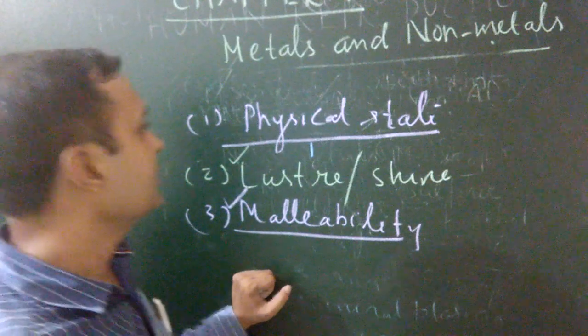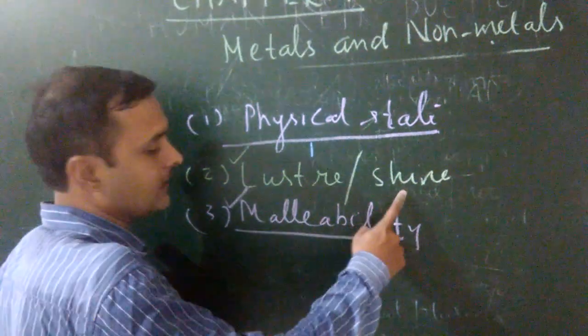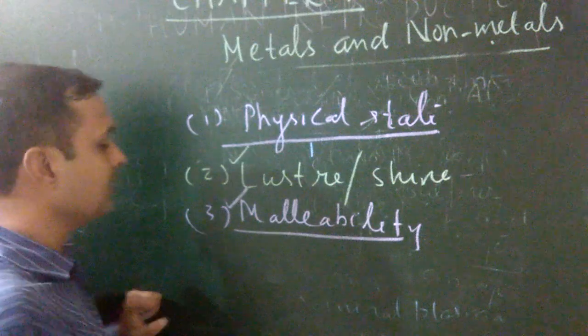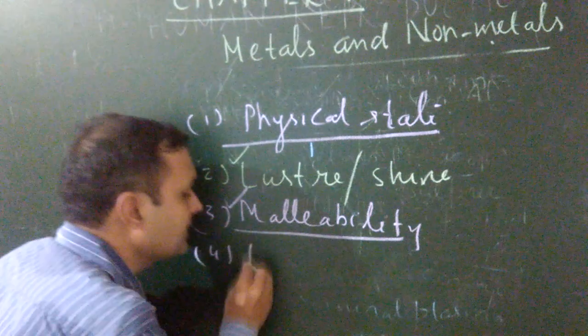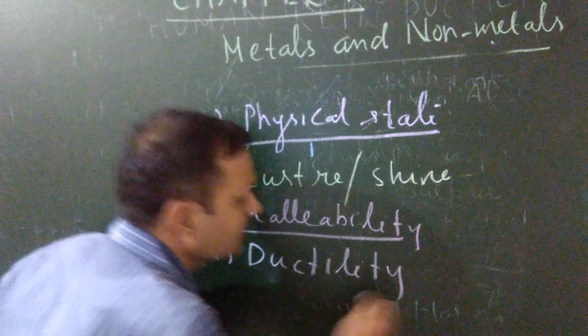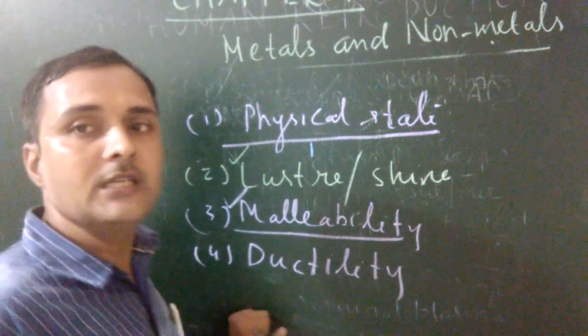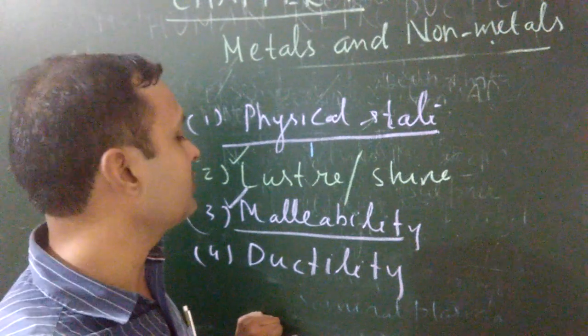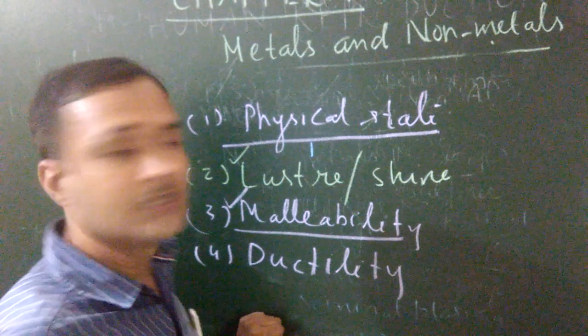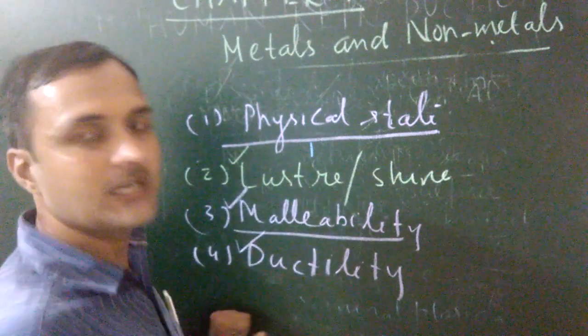So the first property is physical state, second one luster or shine, third one malleability. Fourth property, ductility.